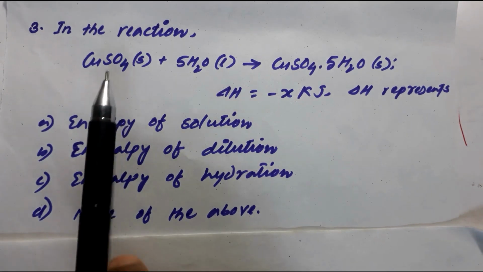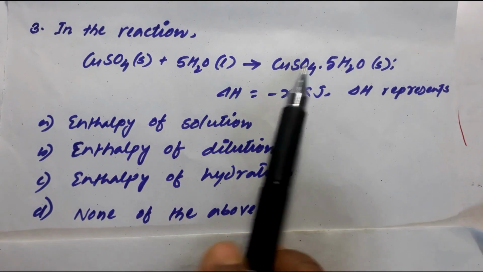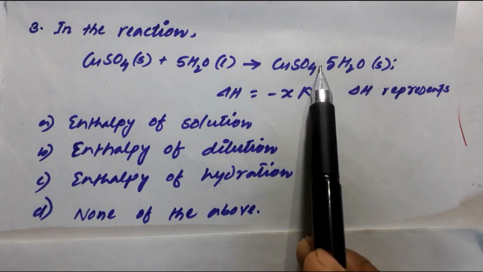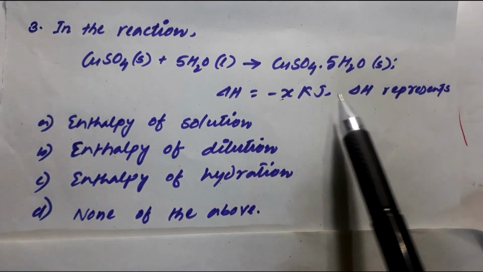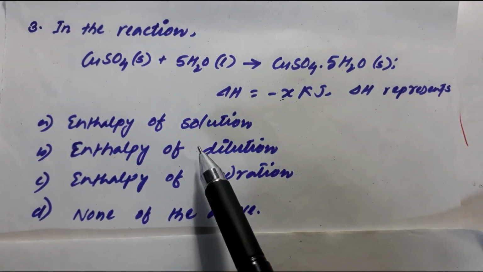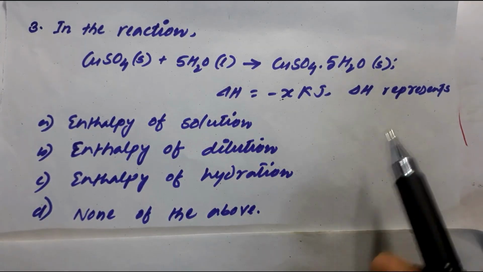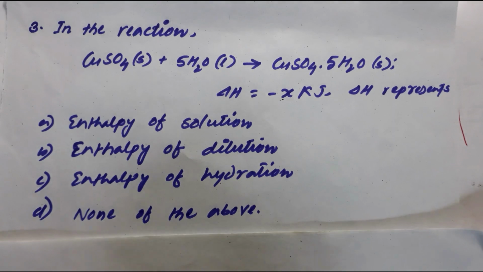Okay, another question. In the reaction, copper sulfate solid plus water gives copper sulfate pentahydrate. Now look here, delta H equals minus X kilojoule. So delta H represents enthalpy of solution, dilution, hydration, or none of the above. Now look here, it is only copper sulfate, right? And this copper sulfate in solid state is dry. It means it is anhydrous.